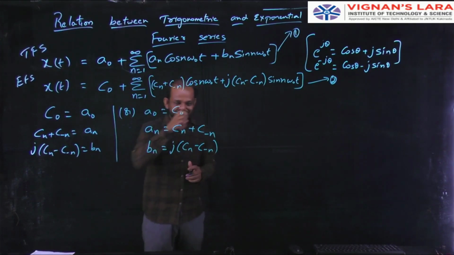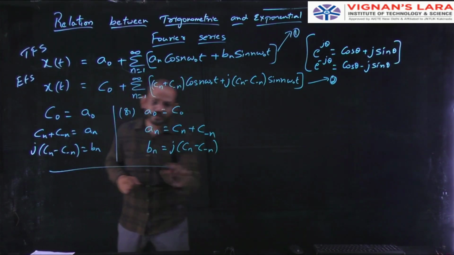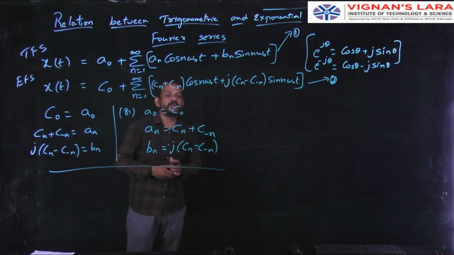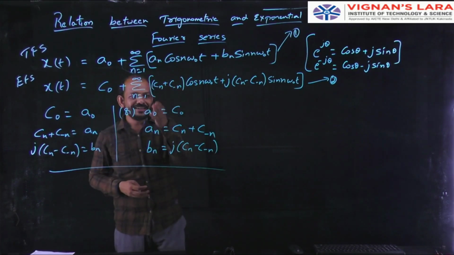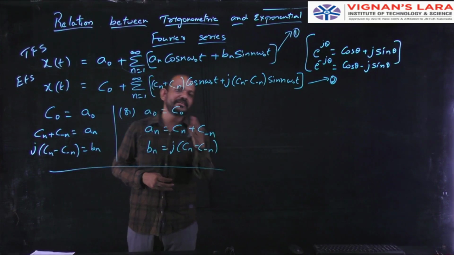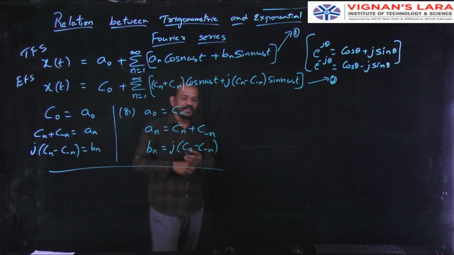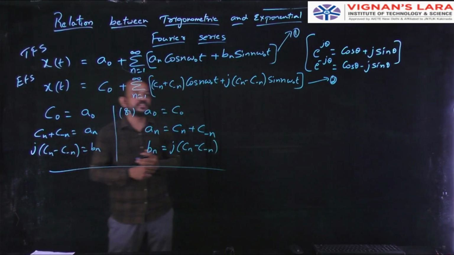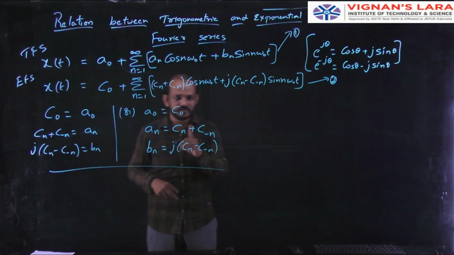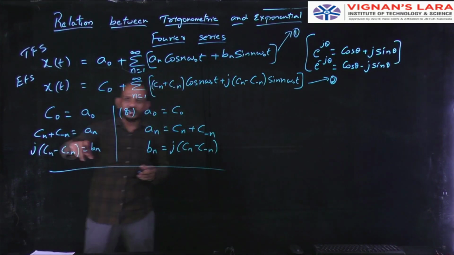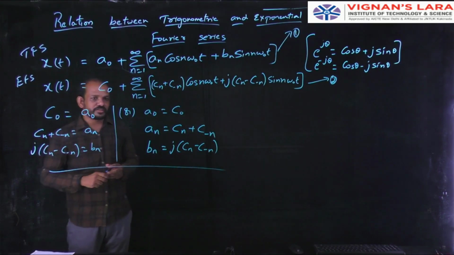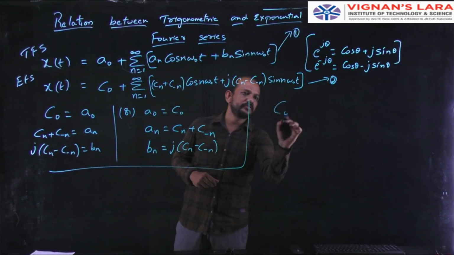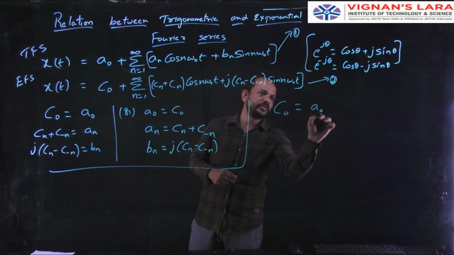Okay, so this is the first case. Next, exponential Fourier series in terms of trigonometric Fourier series. This was the trigonometric Fourier series in terms of exponential Fourier series. Next, I need exponential Fourier series, that is c naught, cn, c minus n in terms of trigonometric Fourier series. So how can I get? Simple logic, c naught equal to a naught. So first I will write from here, c naught equal to a naught.